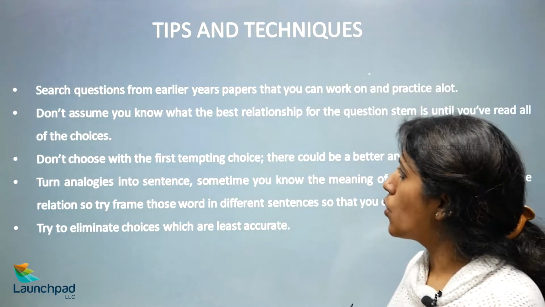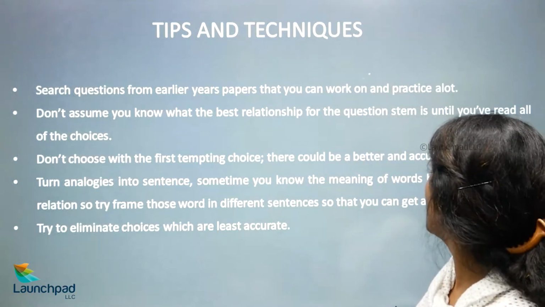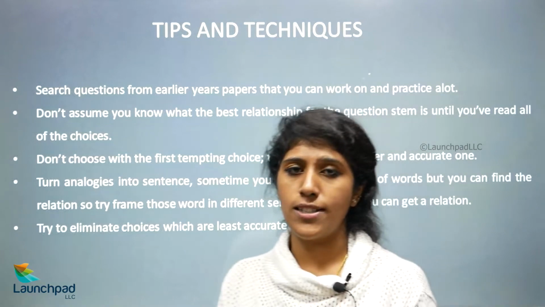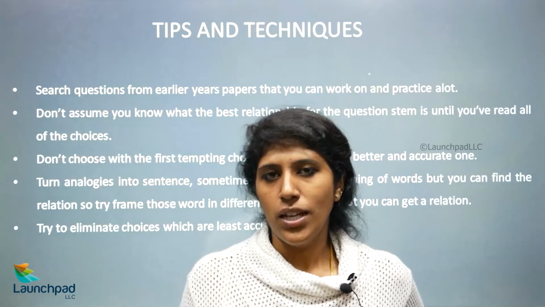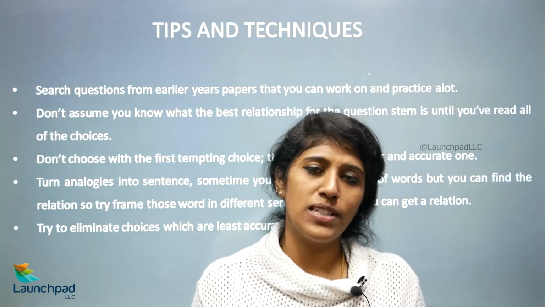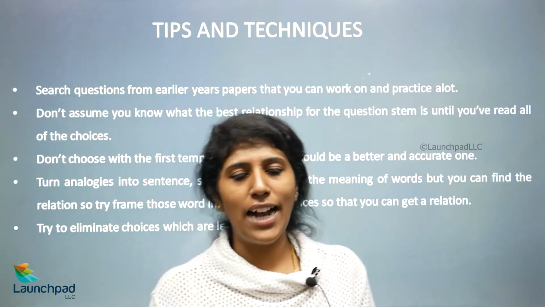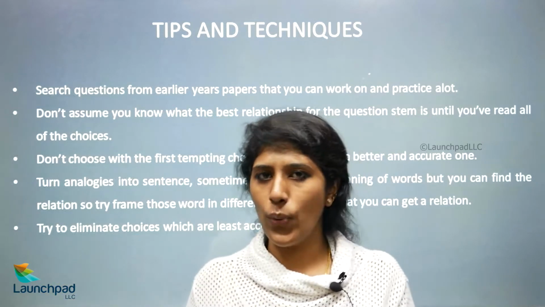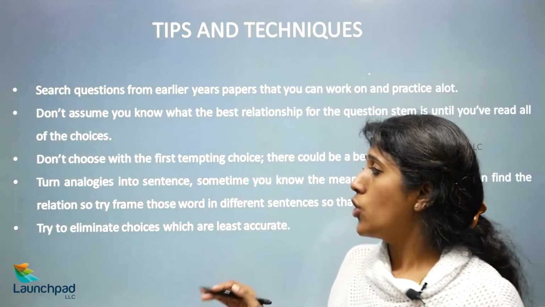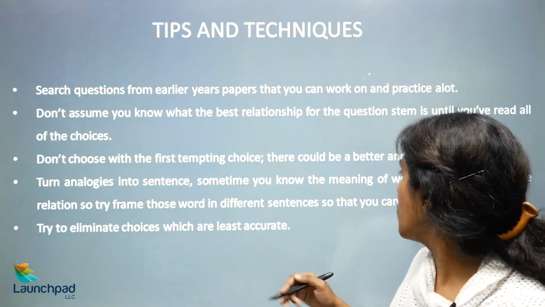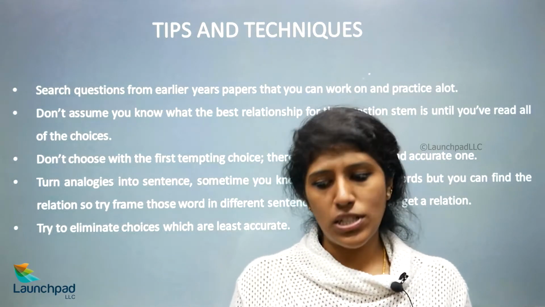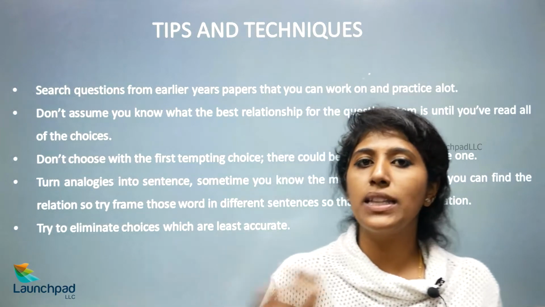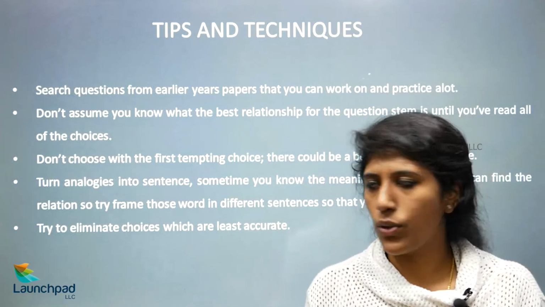Next, don't assume you know what the best relationship for the question stem is until you've read all the choices. It's important that you go through all the options listed. You cannot just read the first two options, assume that is the answer and go with it. You will always have to look at all the options given for that particular question. Next, don't choose the first tempting choice, there could be a better one. So never always go with the first choice. Read everything, see which one will be the best, and then choose it.